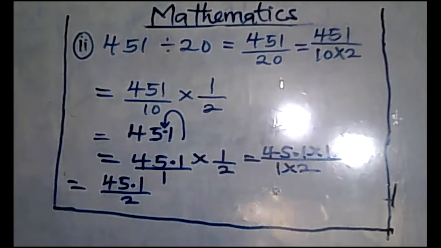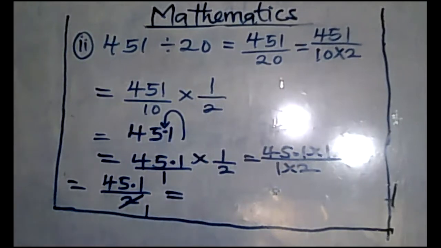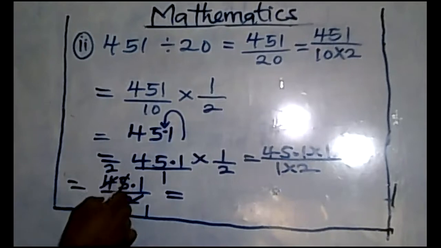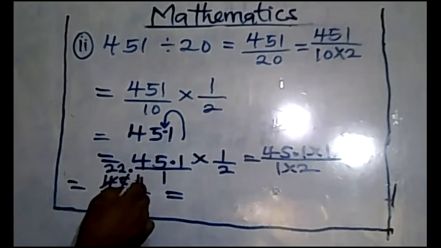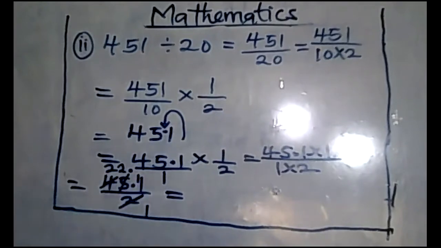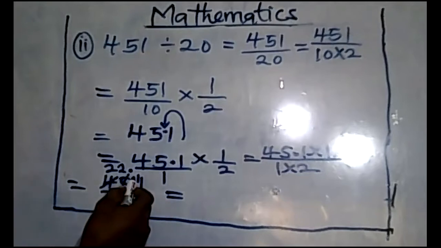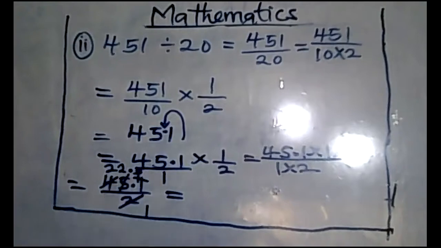You can now divide. How? Let's use the fast method of division. You can say 2 here, 1. 2 in 4, 2. 2 in 5, 2. Put your point. Remainder 1. Put it right there. 1 and 1 becomes 11. So 2 in 11, that is 5. Remainder 1.